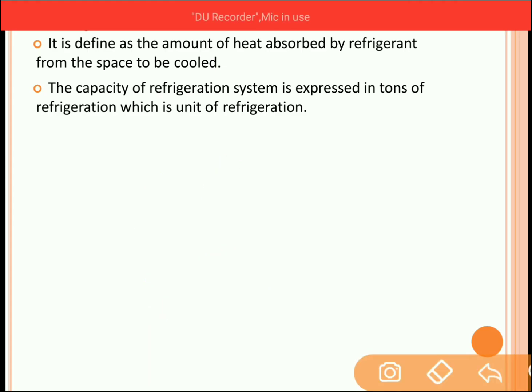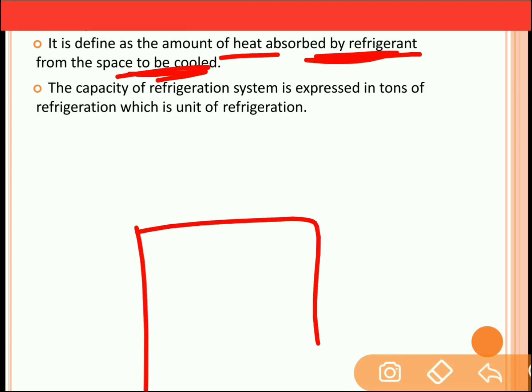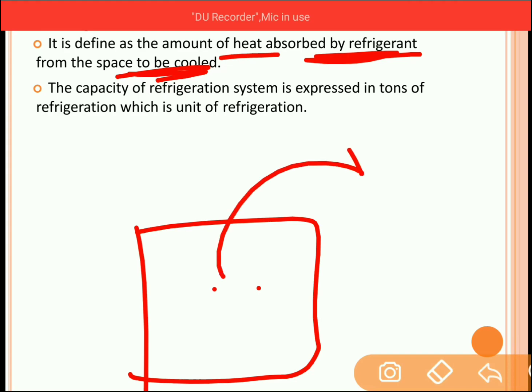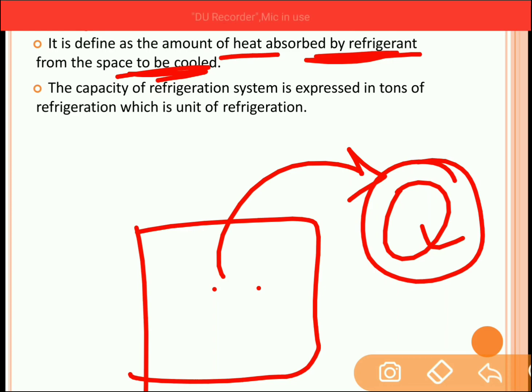Now what is refrigeration capacity? Refrigeration capacity is nothing but the amount of heat which is absorbed by the refrigerant from the space which is to be cooled. For example, if you want to cool the space, then from this room the amount of heat which is to be removed can be expressed in terms of refrigeration effect. Now this heat can be represented in terms of tons of refrigeration.